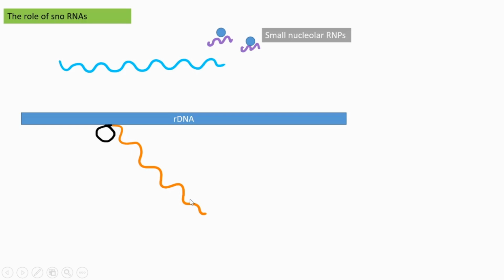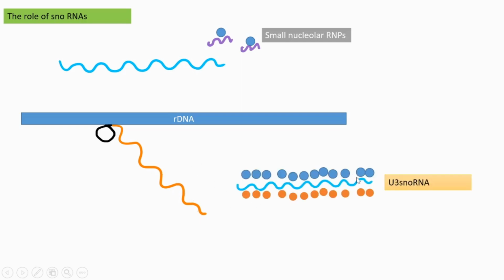Before the completion of transcription, an RNA appears, called U3 snoRNA. This is a type of small nucleolar RNA, and it is seen associated with two dozen different proteins.